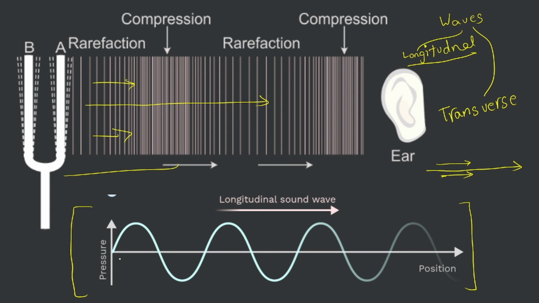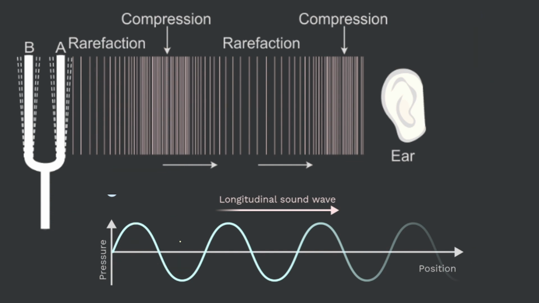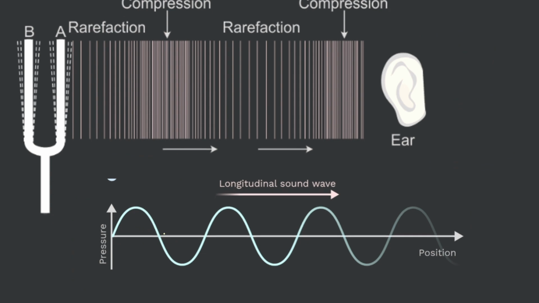The motion of the wave is in this direction, but the particles are moving upward and downward. It is something like what happens when you throw a piece of rock in water. The water spreads out and the particles of water move up and down. But since this is just a graph, that is why we also represent the sound waves as this.